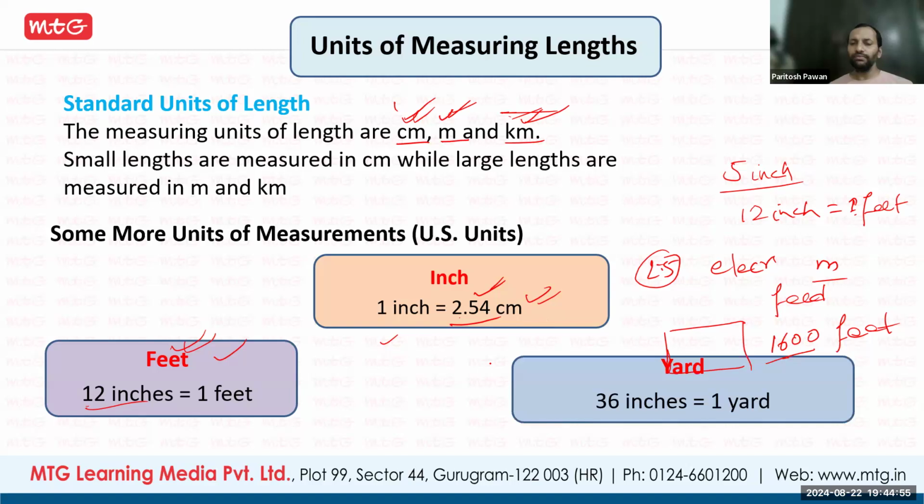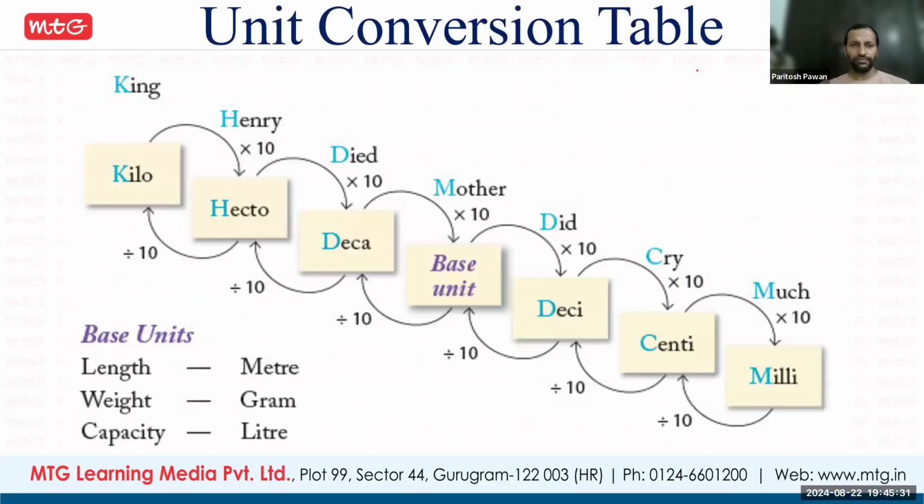Okay. So these are the units to measure the length. Next is your yard. Yard is another unit. So 1 yard is equal to 36 inch. 36 inch means it is equal to 3 feet, because 1 feet has 12 inches. So 36 inches will be equal to 3 feet. Means 1 yard is equal to 36 inch or it is equal to 3 feet. So clear? Anyone has any doubt in this? No, sir. Okay, fine.